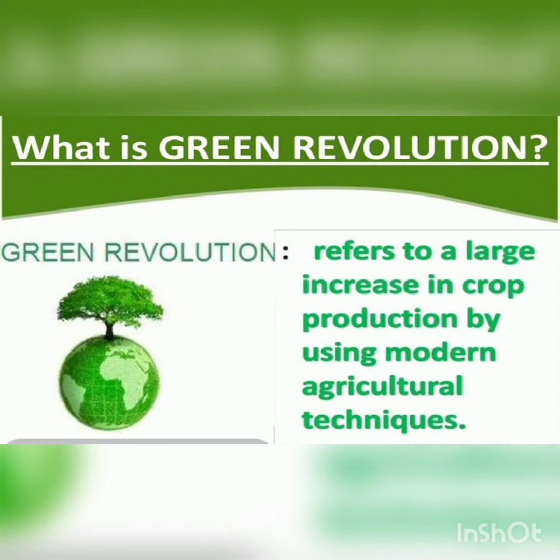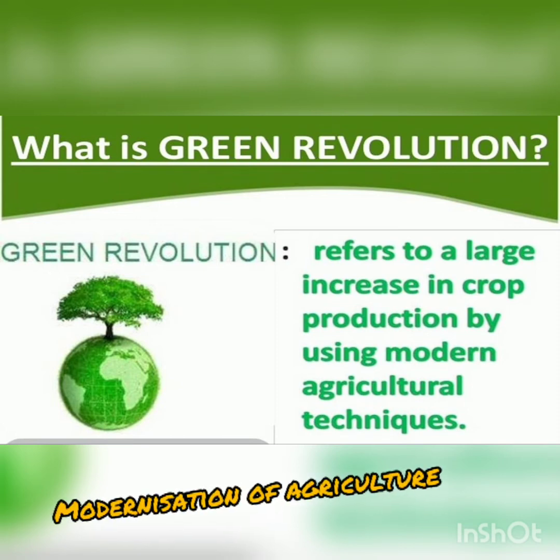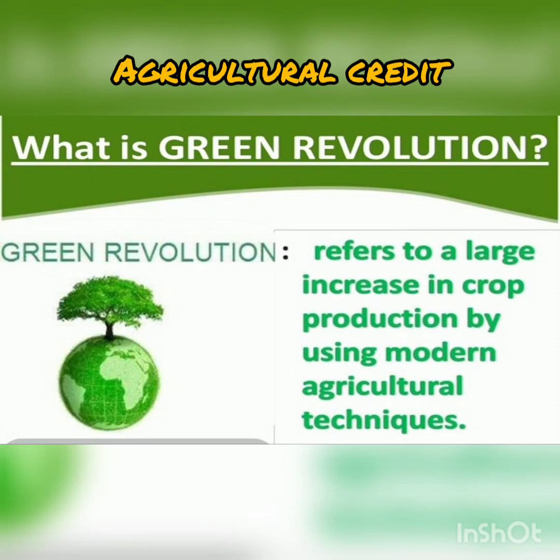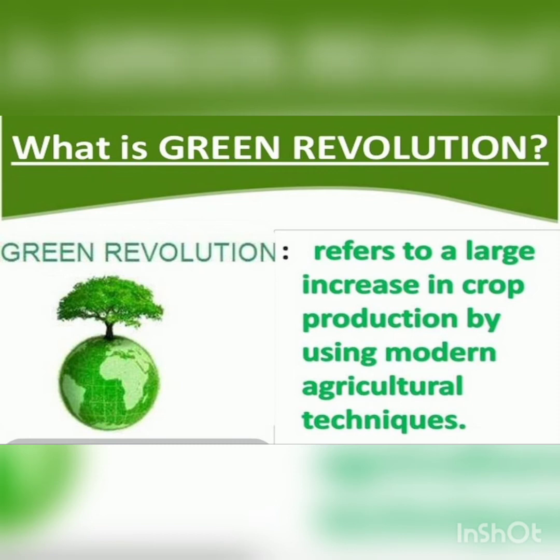So students, because of Green Revolution, there was a modernization in agriculture in India. There was an introduction of HYV seeds, adequate use of chemical fertilizers, and use of pesticides and insecticides. And there is provision of agricultural credit on soft terms from the banks also introduced.